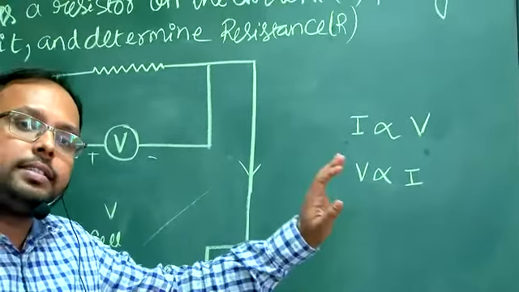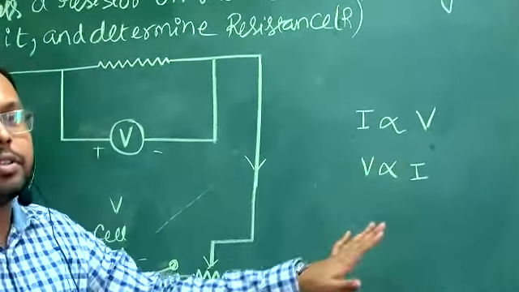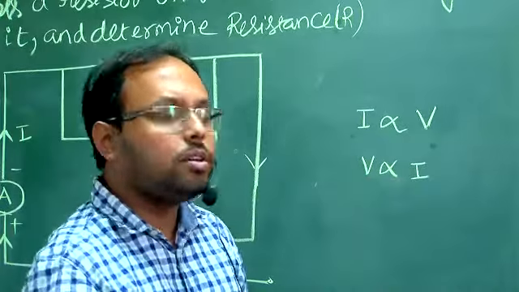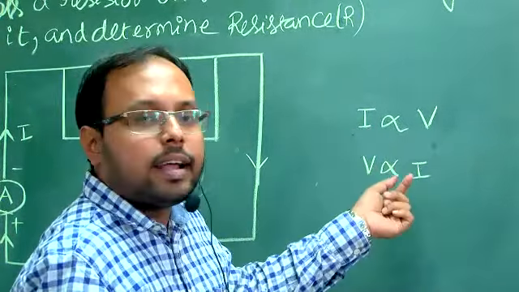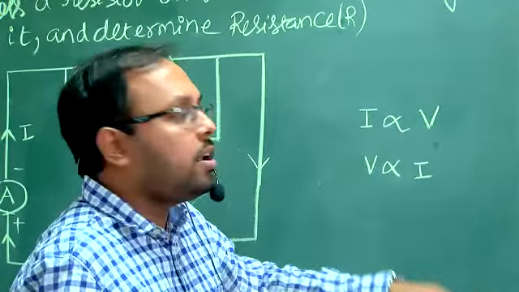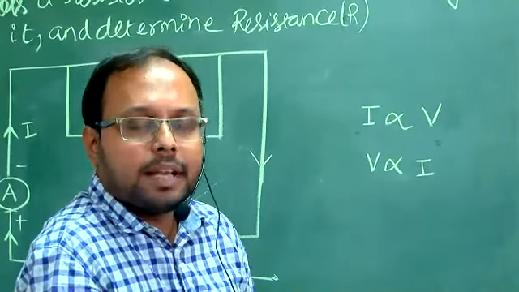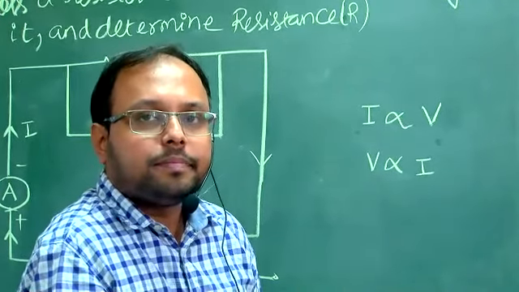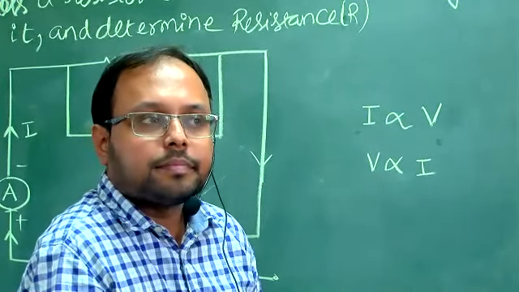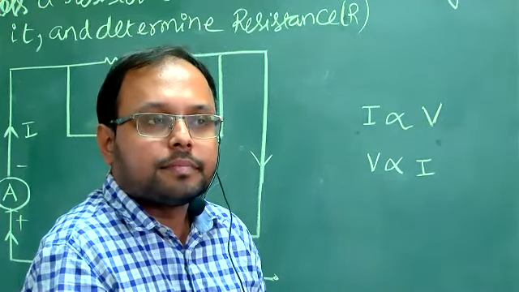In your class 10 level book, I have found that the first line says I proportional to V, and the next line says V proportional to I. So is it correct? What do you think? Is it possible actually? No, sir, they are different, as the proportionality constant is different.